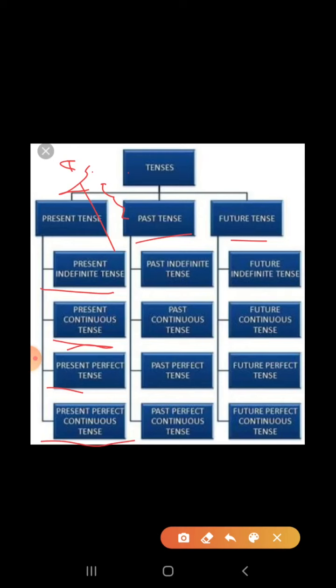So learners, in this way we can see that in total we have 12 tenses, that is present indefinite tense, present continuous tense, present perfect tense, present perfect continuous tense, past indefinite tense, past continuous tense, past perfect tense, past perfect continuous tense, future indefinite tense, future continuous, future perfect and future perfect continuous tense.